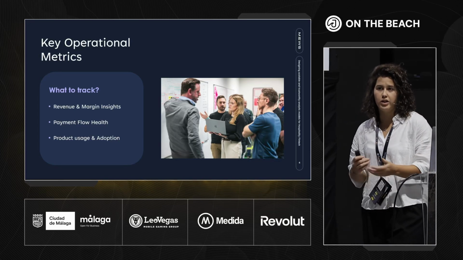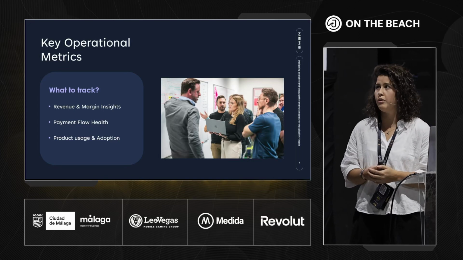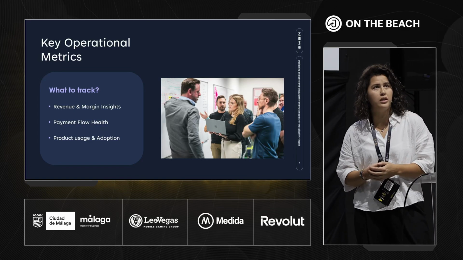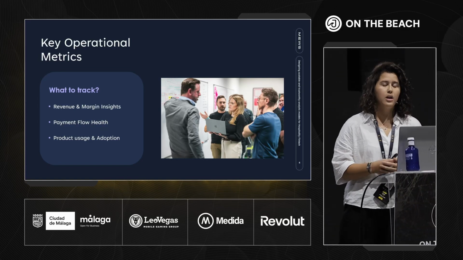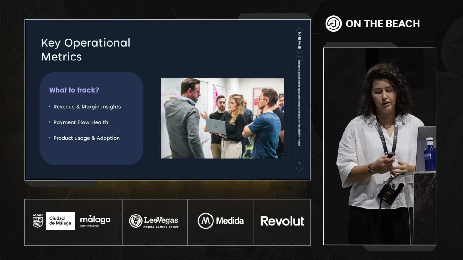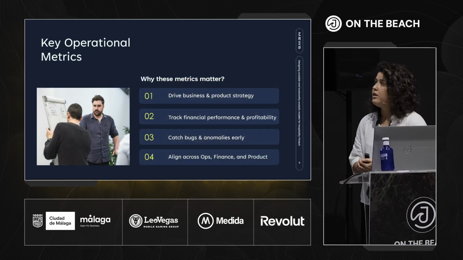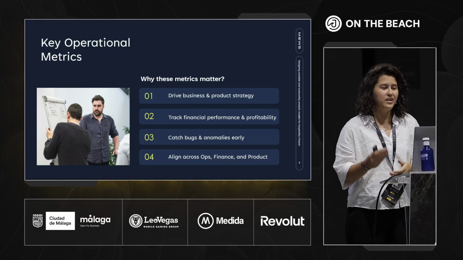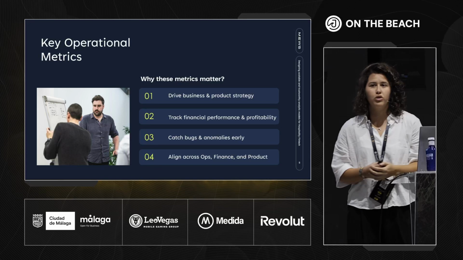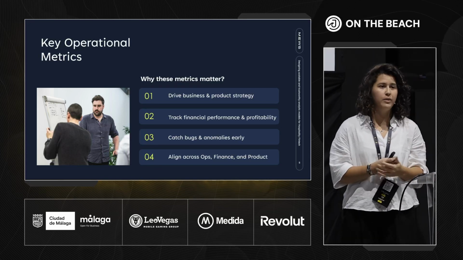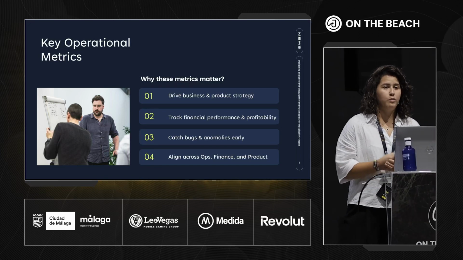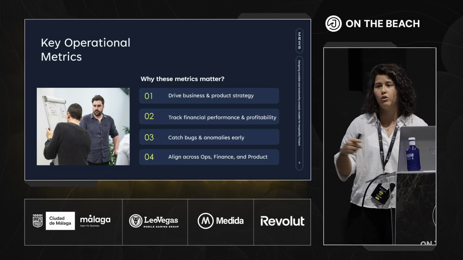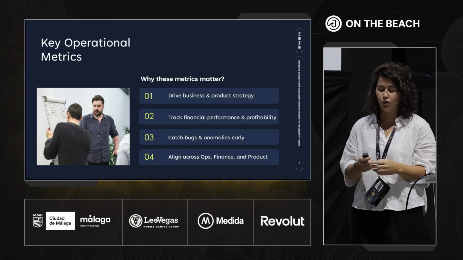And the third bucket would be product usage and adoption. In this case, these are contextual metrics, like volume by product, by method, or by channel. What this shows us is how the product is being used, and if the adoption is growing or lagging. This matters because it helps to drive business and product strategy. It also helps us track financial performance. It allows us to catch bugs earlier so that it doesn't snowball into bigger issues. And it also helps us align across all the teams so that we have only one single source of truth.